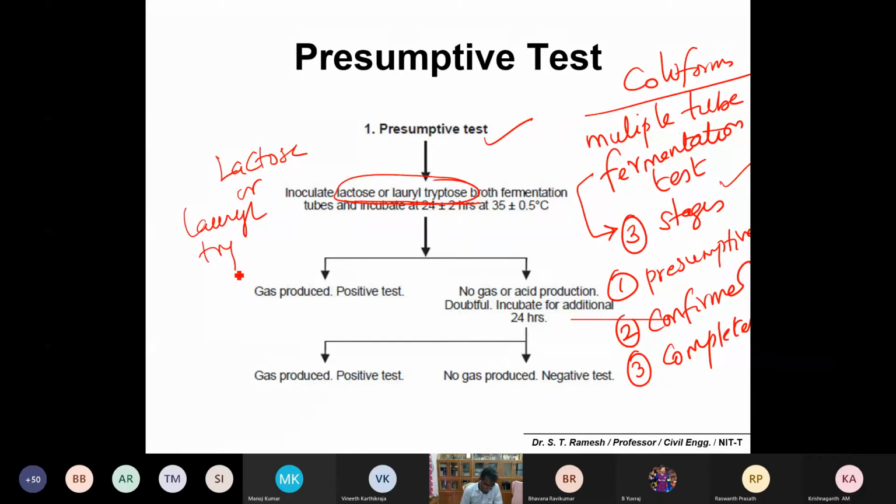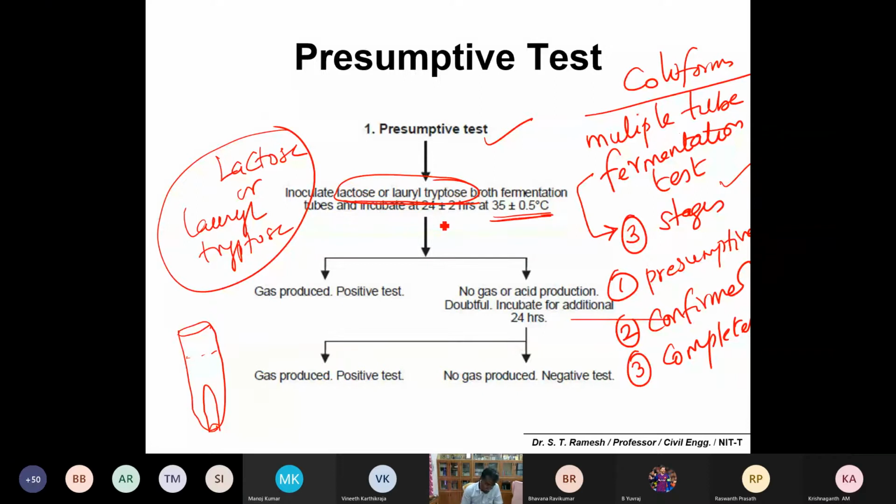So what do you do? You take it in a fermenting tube. That's important. That's what I told you. A fermenting tube is almost similar to a test tube, and you have to place another smaller tube in an inverted position, something like this. Okay, so what you do is take out the water and inoculate it, say, for example with the microbial contamination, at a temperature of 35 degrees Celsius for 1 day. Okay. Observe the fermenting tube. If there is gas production, you could see it as a gas bubble. And if there is a gas bubble, then you can say positive.